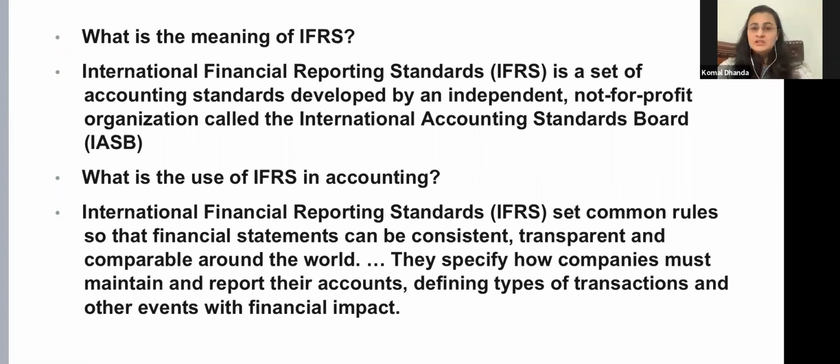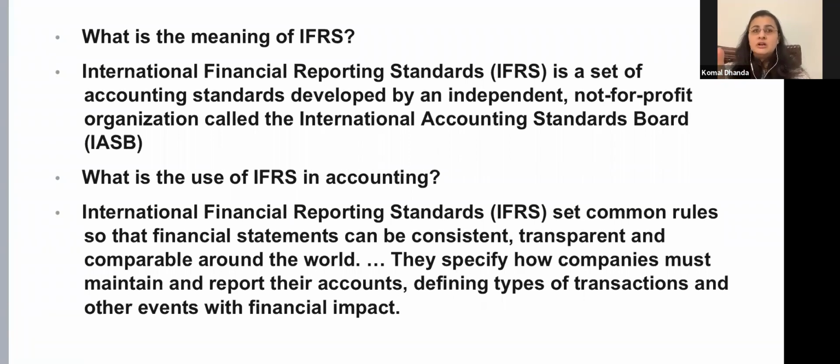See, if financial statements prepared in India are prepared according to different rules than in the UK, is it possible for you to compare them? Even if there is a parent company established in London with subsidiaries in India, how would they make a consolidated financial statement if they follow different principles?